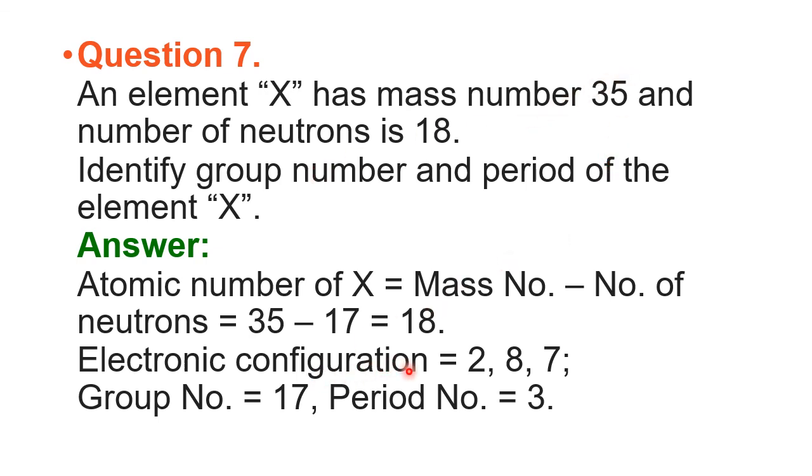So the electronic configuration is 2, 8, 7. So the number of valence electrons equals 7. In which family are the valence electrons 7? In the halogen family. Which group number is that? It is 17. Because we have three shells, K, L, M, it belongs to period number 3. So this element X belongs to group number 17, the halogen family, and period number 3.